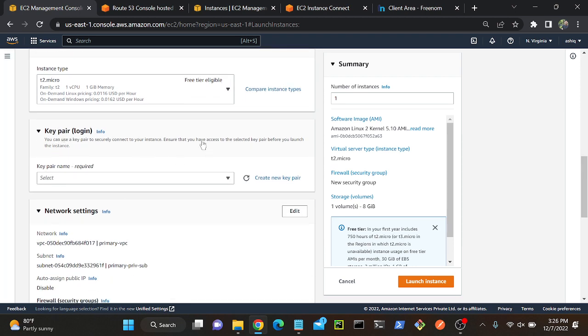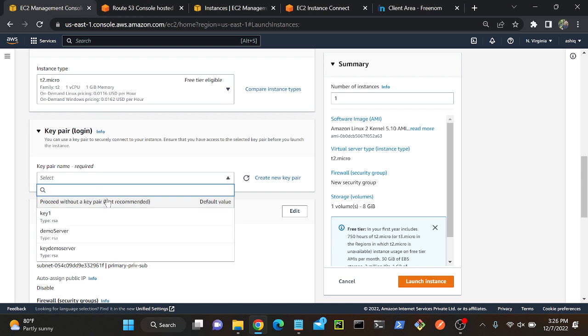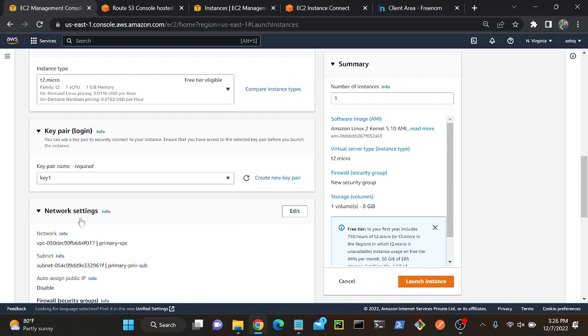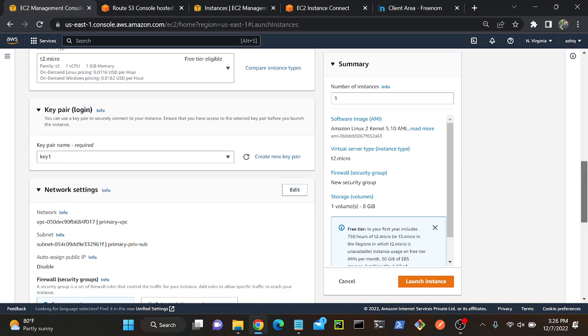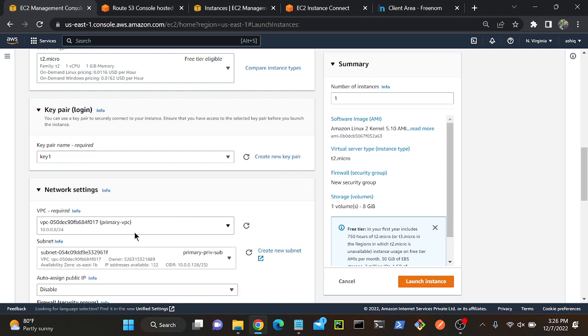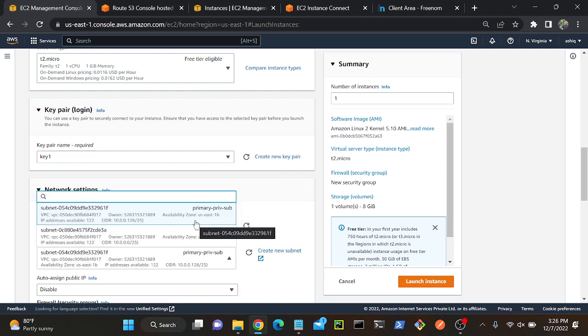Then what is this? Key pair. Okay. Is it possible to configure a password instead of a key? How? So how to configure a password? Okay, fine. So now we will go with the key pair only. I'll select my key pair. Then I will select my network. Edit. I will select my public subnet.